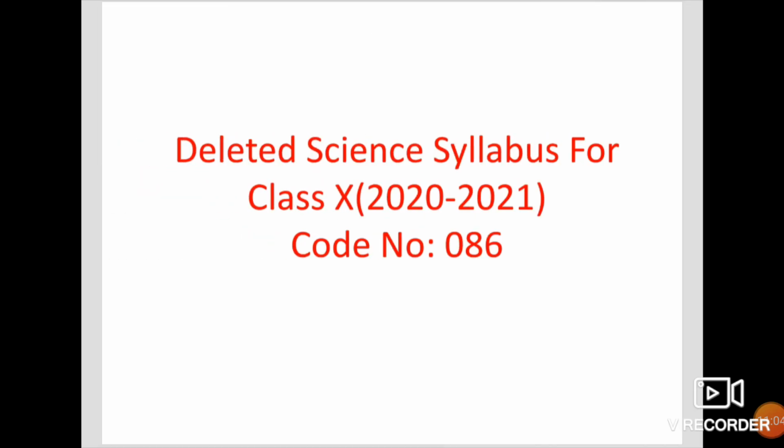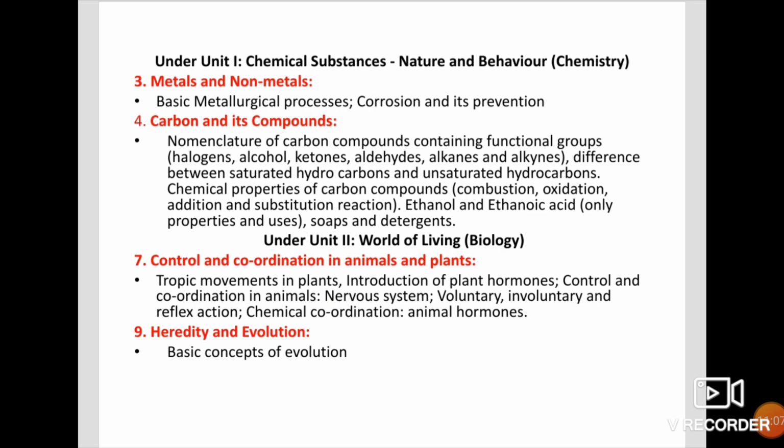Next we will see the deleted syllabus at a glance. The deleted syllabus includes, from unit 1, chapter 3, Metals and Non-metals. The topics they removed are basic metallurgical processes, corrosion and its prevention. Then from the fourth chapter, Carbon and its Compounds, they removed nomenclature of carbon compounds, saturated and unsaturated hydrocarbons, chemical properties of carbon compounds, combustion, oxidation, addition and substitution reactions, ethanol and ethanoic acid, soaps and detergents.